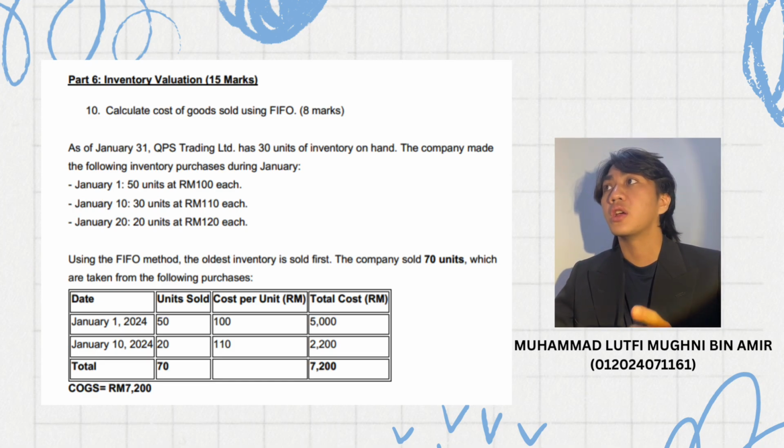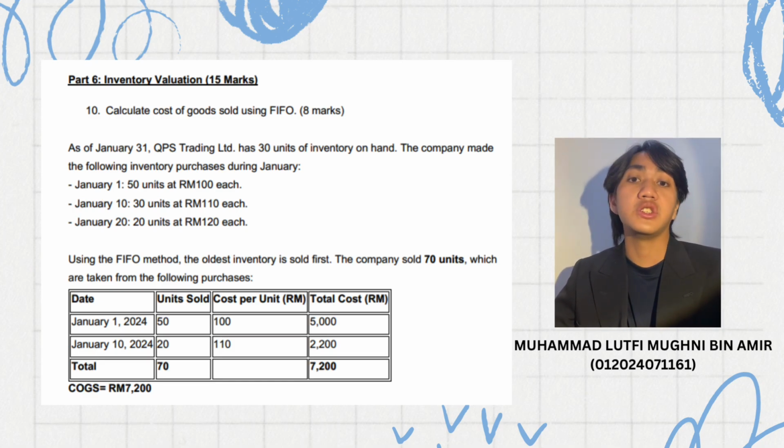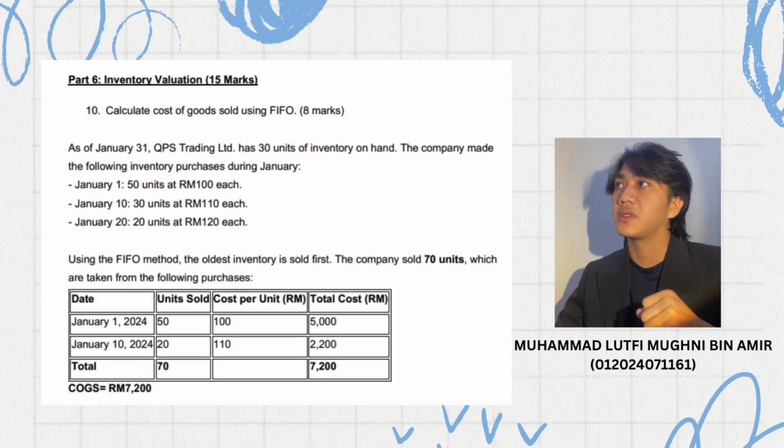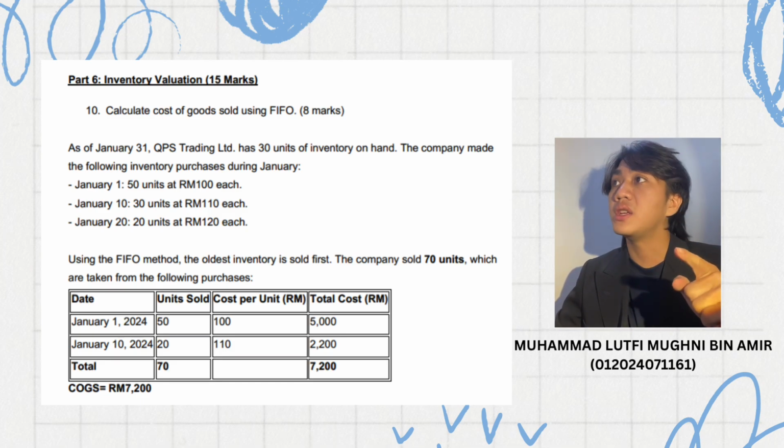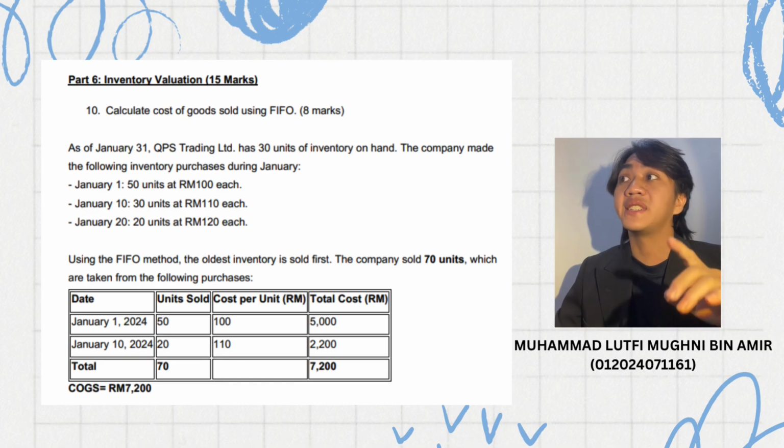QPS Trading made 3 purchases in January. January 1st, 50 units at 100 each. January 10th, 30 units at 110 each. January 20th, 20 units at 120 each. The company sold 70 units of inventory using FIFO.